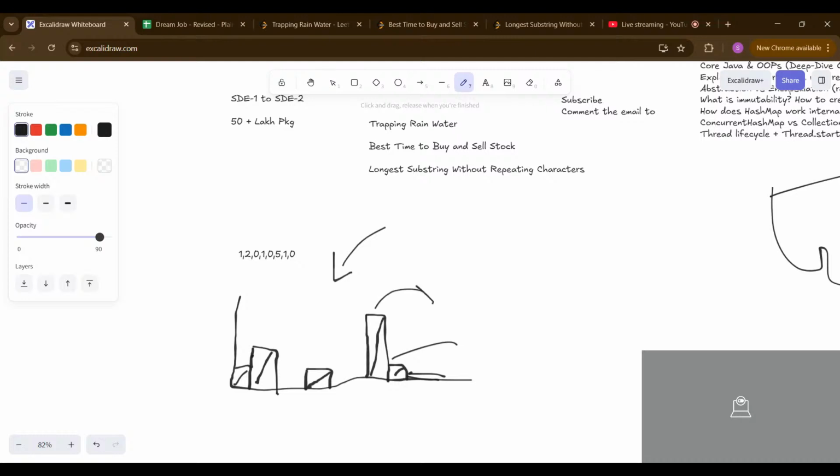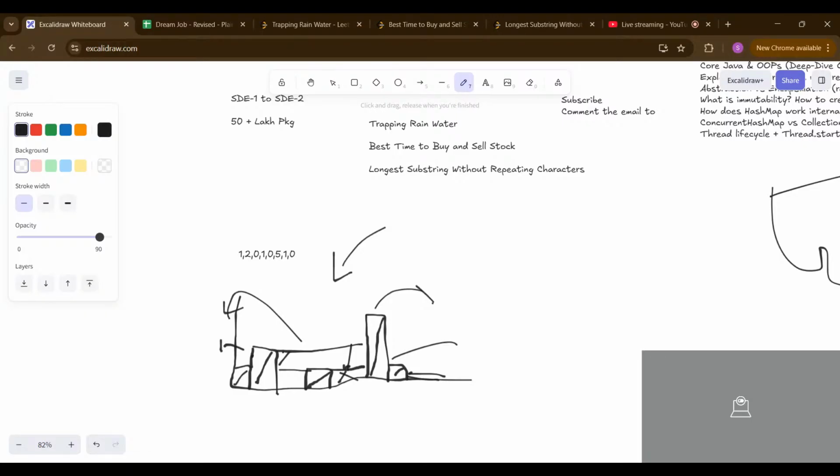But in this case, we have the blocks of 1 and 5, so if you try to add water inside, the water is going to be stored like this. Similarly here also, but we also have the maximum here, so we can store the water until here. The water will not overflow, but after this block the water is going to overflow like this, and also here.